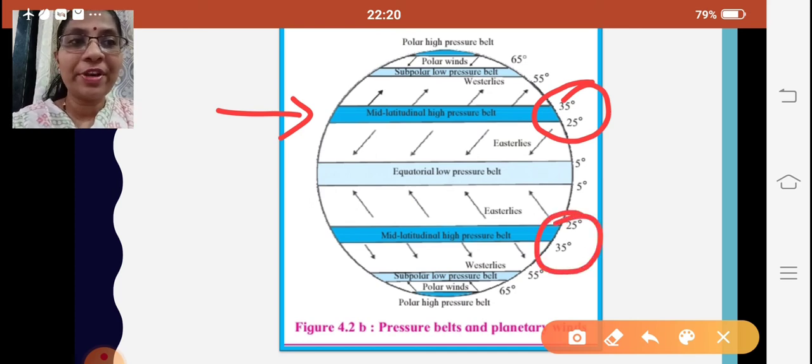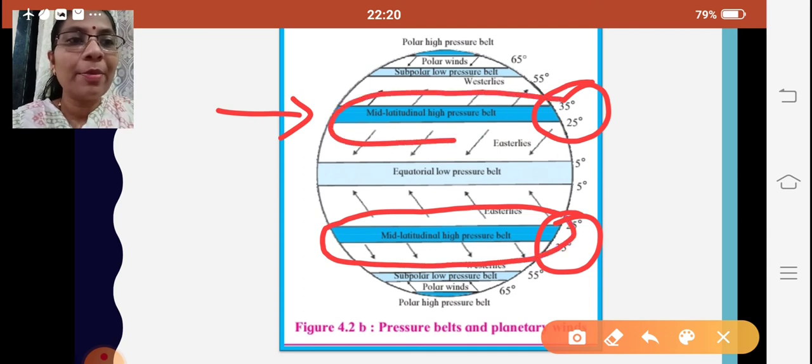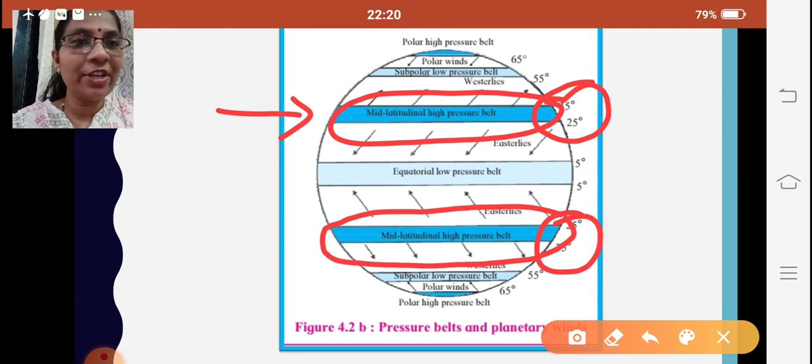Over here the temperature is low, and as a result the pressure belts formed are high pressure belts. Since the air pressure is high, there is less rainfall, and most of the deserts on the earth's surface are found in the mid latitudinal high pressure belts because of lack of rainfall.